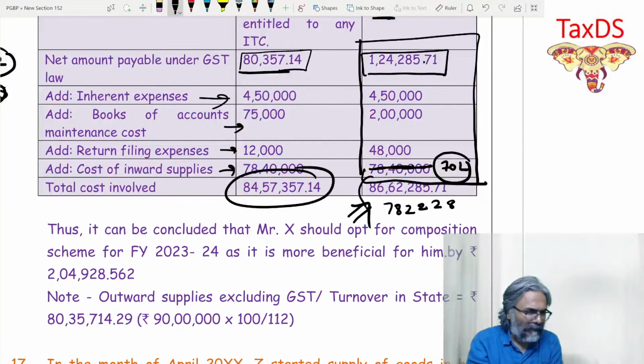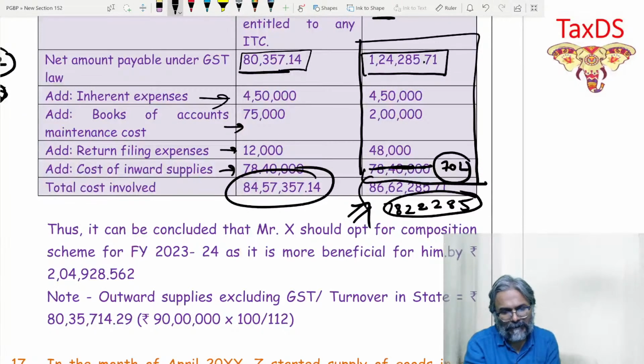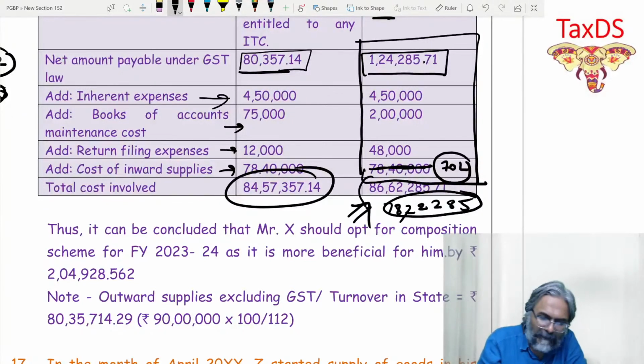Triple two. Things change, student. 78, triple 285. Student, that is exactly the point.